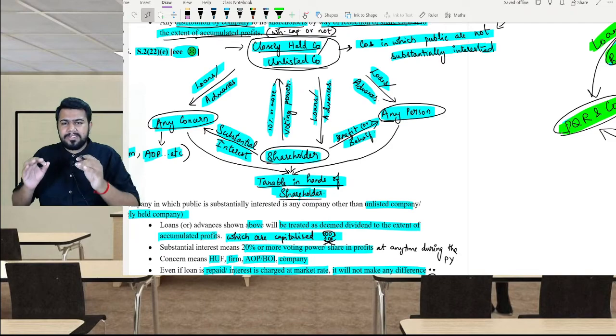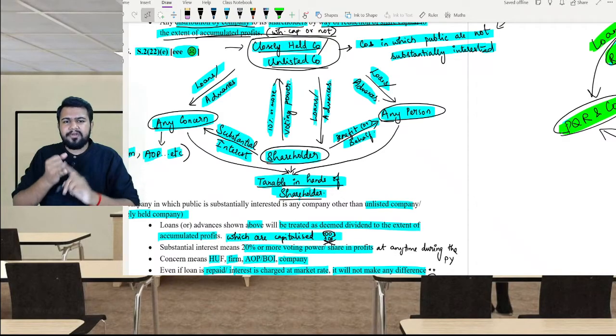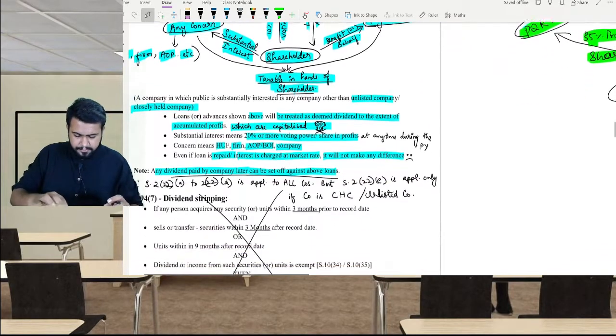Similarly, if the closely held company or unlisted company is giving a loan or advance to any person for the benefit of the shareholder or on behalf of the shareholder, then also such loan or advance will be considered as deemed dividend in the hands of shareholder. I hope you are clear.